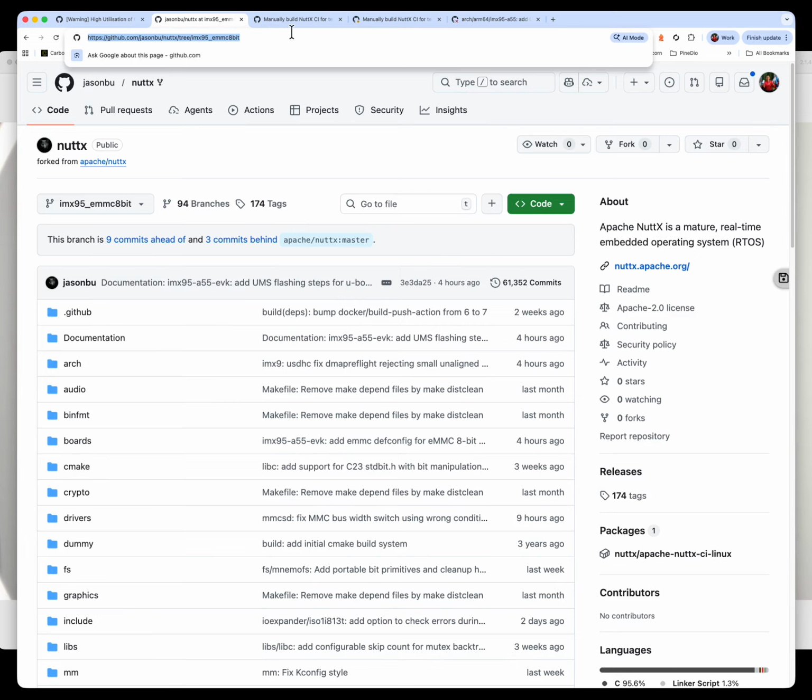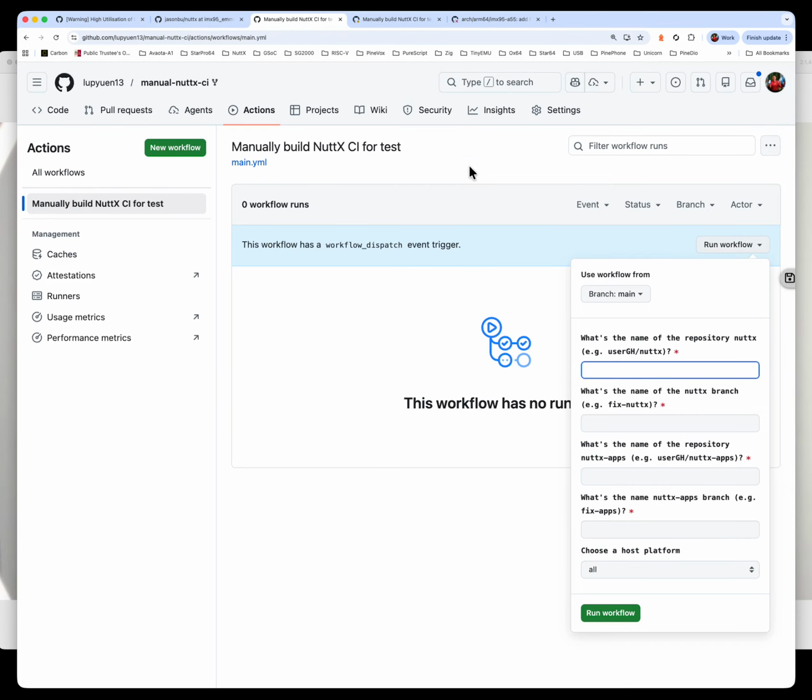What I'll do, I'll just copy this here and let's paste it. So the user ID is going to be Mr. Jason Boo. The repo is called NuttX. The NuttX branch is the branch that we are using for the PR. In this case, is this.